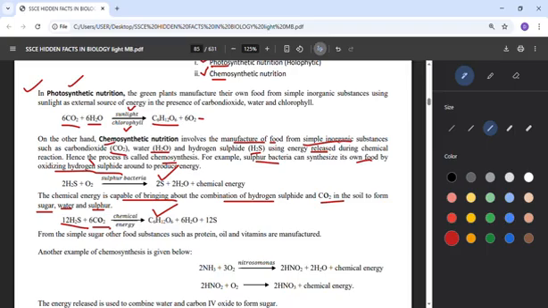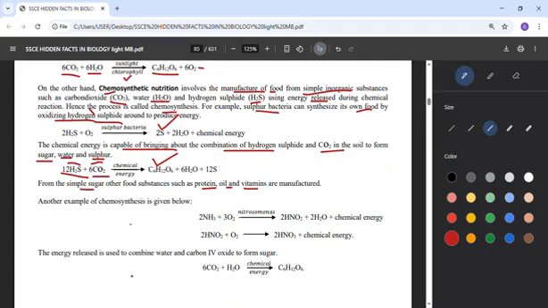So in the soil, plants, or let me say organisms, plants are also involved since it's still under autotrophic. So plants can make use of the chemical hydrogen sulfide and still absorb carbon dioxide, and at the end produce their glucose. And from the glucose, which is the simple sugar, they can still get other substances like protein, oil, vitamins, and so on.